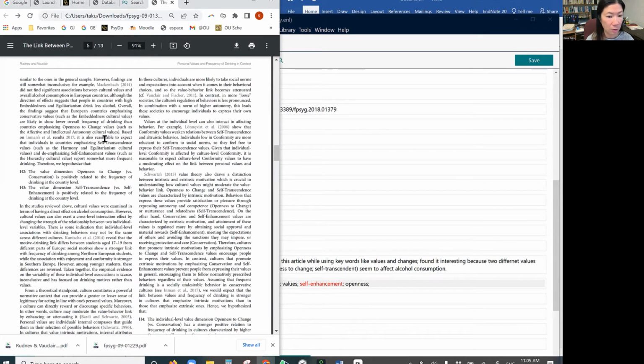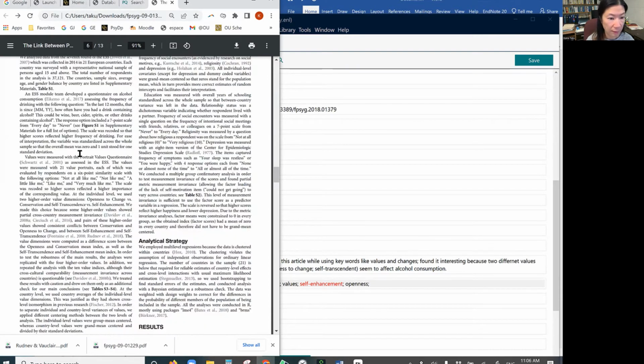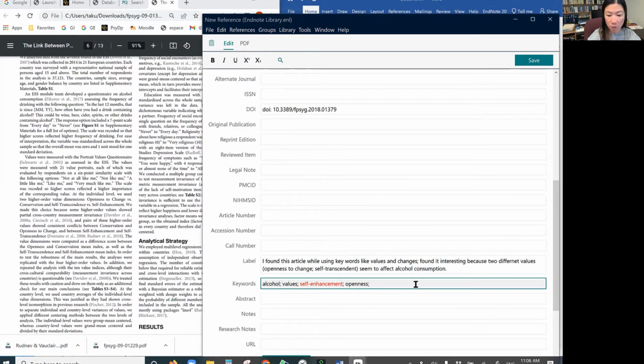Okay, so there are multiple hypotheses: hypothesis 1, 2, 3, 4, and then values. Oh, the Portrait Values Questionnaire. I used that one in one of my studies.